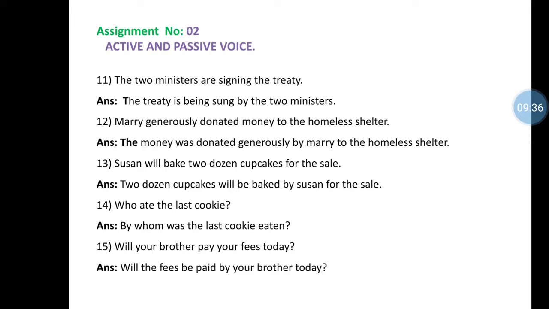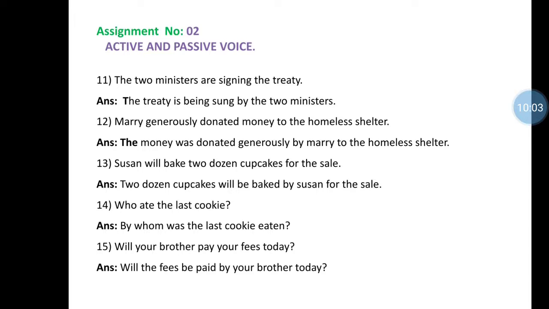Number 14, who ate the last cookie? It is an interrogative sentence, who is there, so the sentence begins with by whom. Simple past tense is used, so we use was. By whom was the last cookie eaten? Ate is V2, transferred to eaten, V3. Question mark.